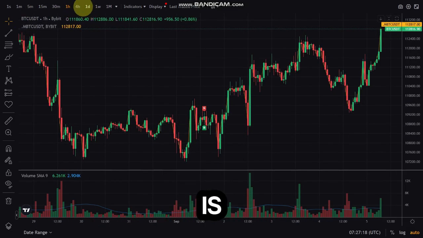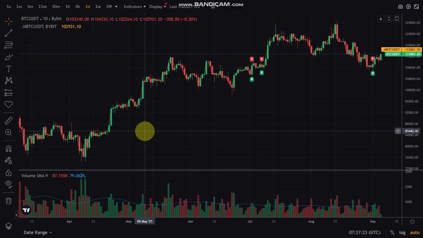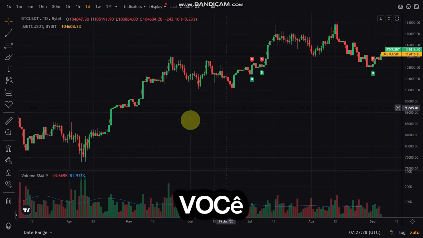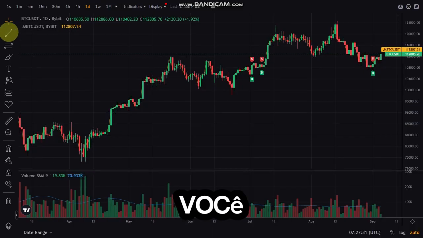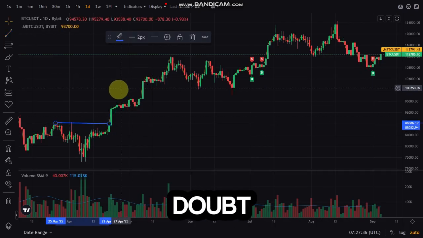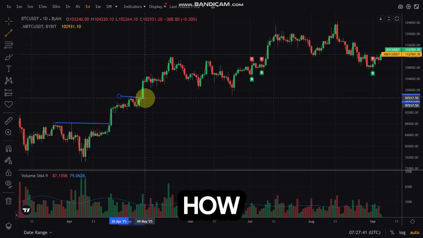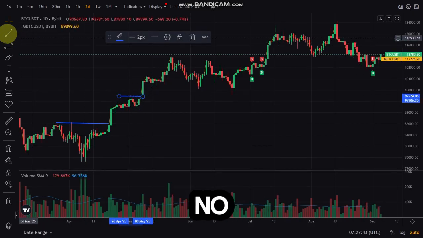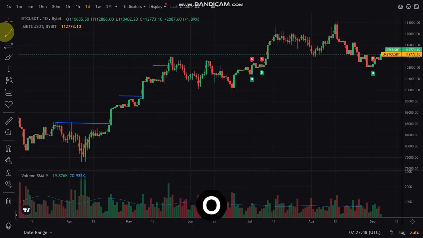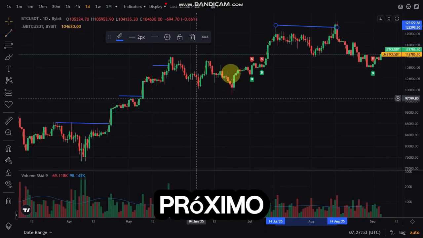The first thing to do is to put this on the daily time frame so that you can see the overall market and the trend. Obviously this is a bullish trend. You get a series of higher highs and higher lows. You can see on this place a big consolidation to the upside, and there's another big consolidation to the upside at this particular point. If you don't know how to do market structure, you should watch my video on market structure. There's a small bearish move here, but generally the market is bullish.